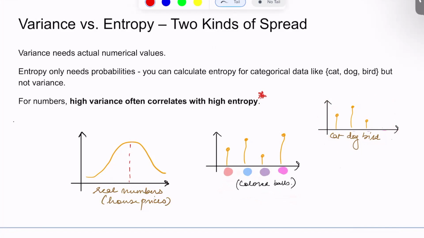We can also say that high variance can often correlate with higher entropy, and it totally depends upon the shape of the distribution, and we'll get to that later. But in this case, for example, we can see that this distribution can have a higher entropy and a higher variance as compared to a distribution that can probably look something like this. This distribution, the brown one, is having lesser variance as well as less entropy as compared to this one. So it can happen that high variance correlates with high entropy, but it totally depends upon the shape of the distribution as well.